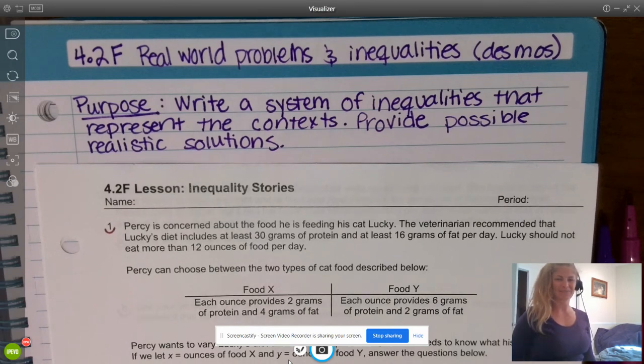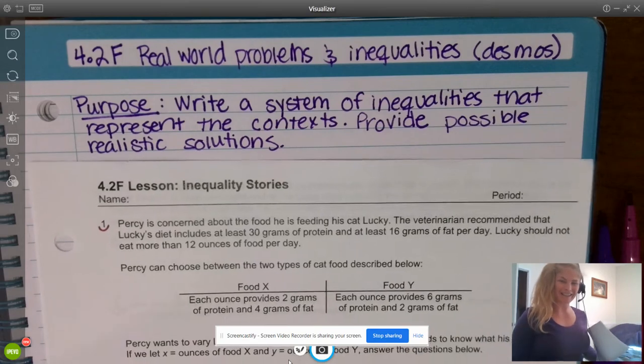You've got this. Okay, so 4.2F, we're doing real-world problems and inequalities. Now that you are an expert at graphing systems of linear inequalities, we're going to write a system of inequalities that represents the context and provide possible realistic solutions. Let's get started.